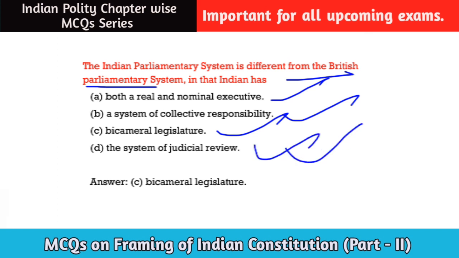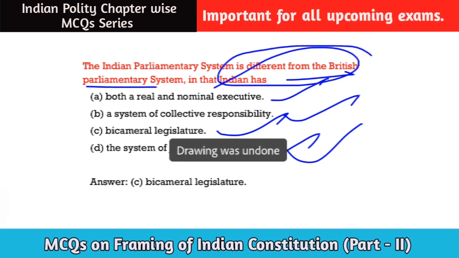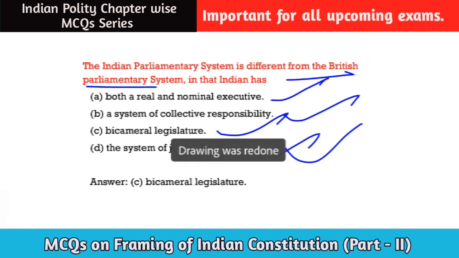That means the question is what? The question says the Indian parliamentary system is different from the British parliamentary system. That means in which point can we say that the Indian parliamentary system is different from the British parliamentary system? Indian parliament is different from British parliament because Indian parliament follows bicameral legislature. Okay.